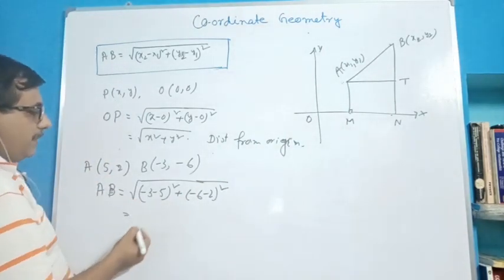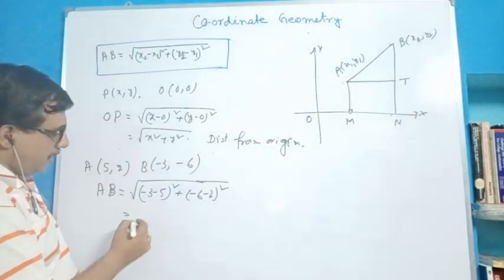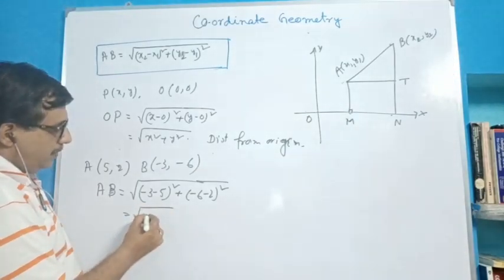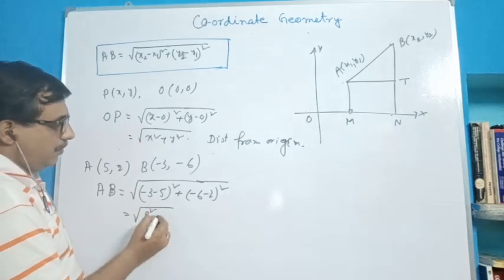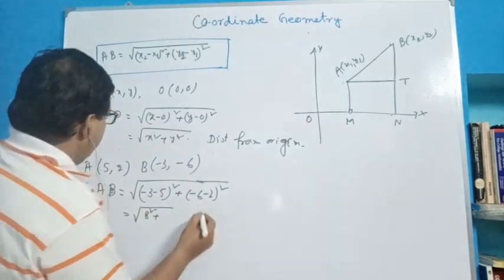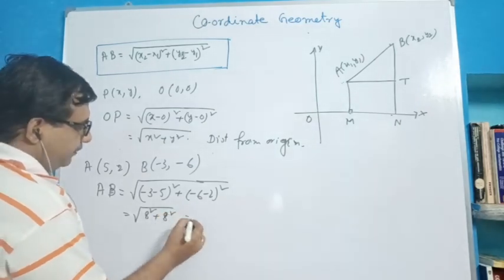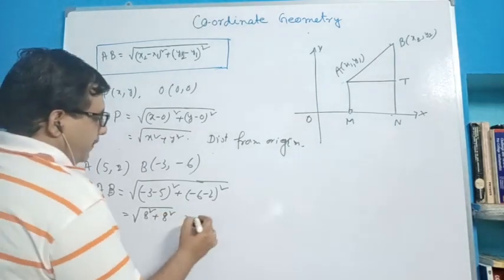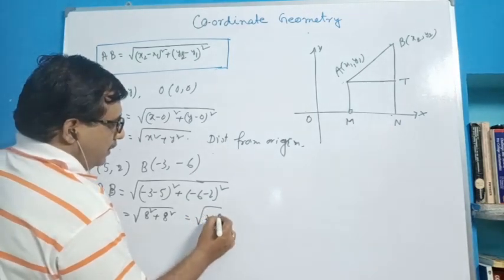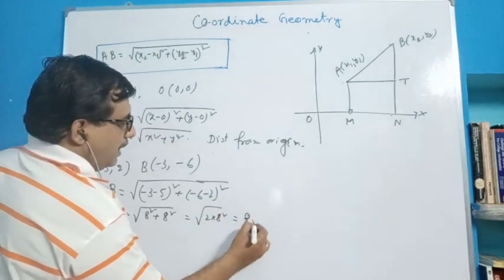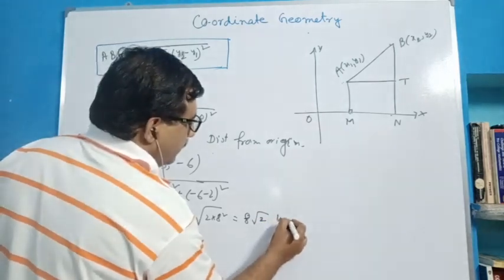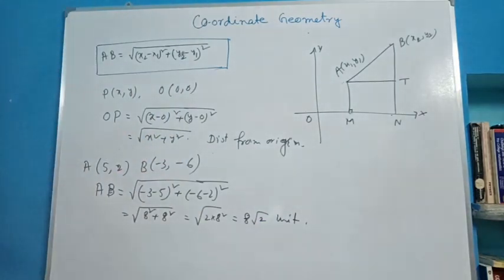So minus 8 squared gives 8 square, that means 64, and this is also 8, so it is also 8 square. So 2 into 8 square, and after this it is 8 root 2 units. Distance is always in units. This is 8 root 2, the distance between 2 points.